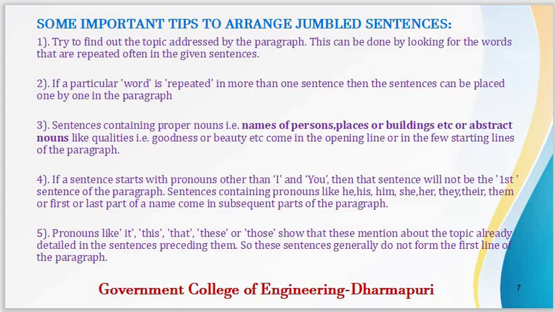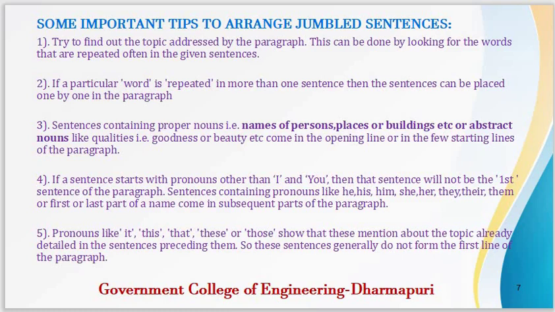First, we frame sentences using the names of the persons or places or buildings. In the second sentence, we do not repeat the name again. Instead, we look for pronouns he, she, or it, or they in case of plural form. So pronouns most often do not form the first line of the paragraph. Rather, proper nouns definitely form the first line of the paragraph.